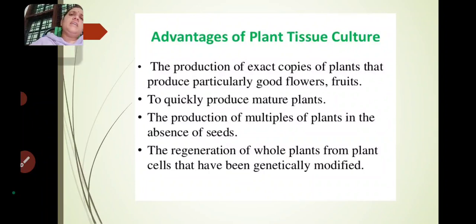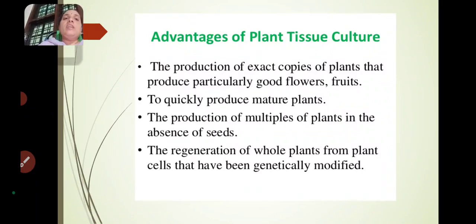So generally people call them hybrids: hybrid fruits, hybrid flowers. You may see in the market there are hybrid tomatoes, hybrid cauliflowers, hybrid flowers also. So how can they maintain the flowers and get the flowers and fruits? Only by the power of plant tissue culture. That is the advantage of plant tissue culture.